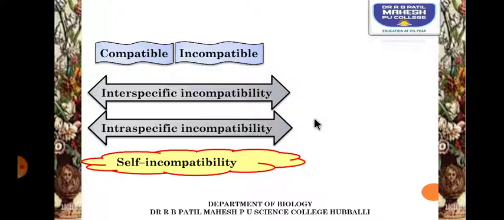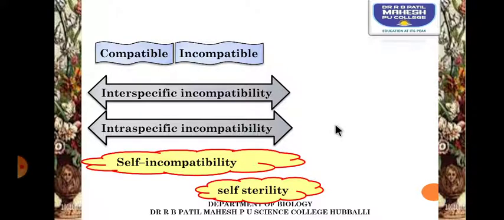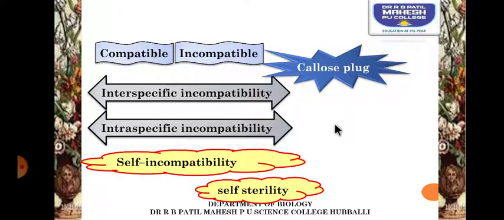So what is self incompatibility, students? If the plant has the capacity of accepting or rejecting the right and wrong type of pollen grain, of the same species of plants, of a self-pollinating type of pollen grain, then it is called self-incompatibility. It is also called self-sterility. So there will be a formation of a callose plug with which there will be no development of the pollen tube.